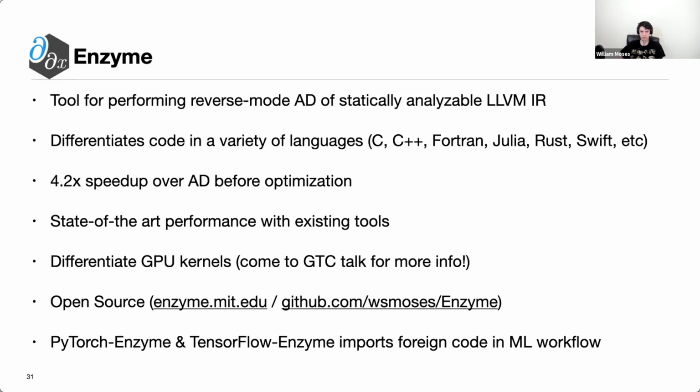Enzyme is also able to differentiate GPU kernels, with some extra interesting things for the sake of being able to do optimizations on GPU codes. If you're interested in that, talk to me after, or come to the GTC talk in about a week for some more details on that. Enzyme itself is open source, and we finally allow mechanisms for people to import foreign code without having to do this rewriting. Thank you so much. Any questions?